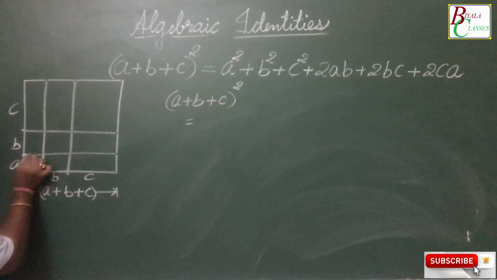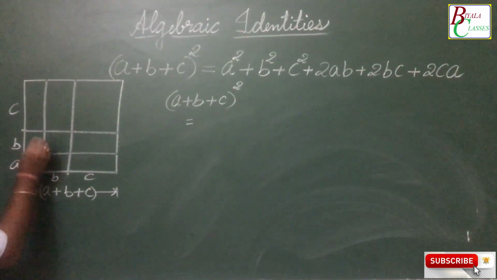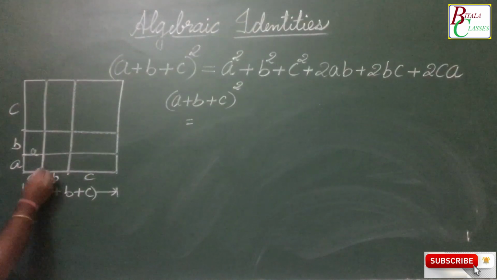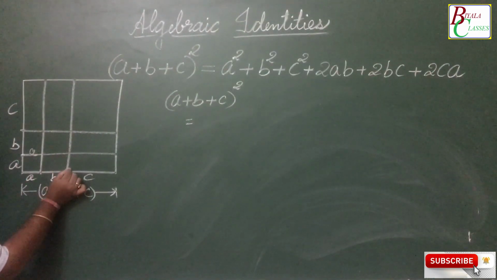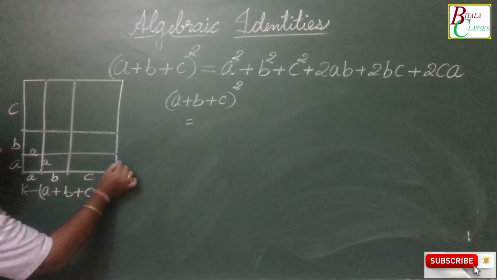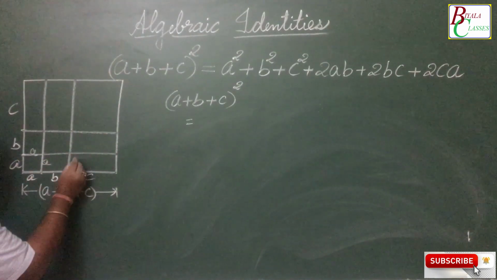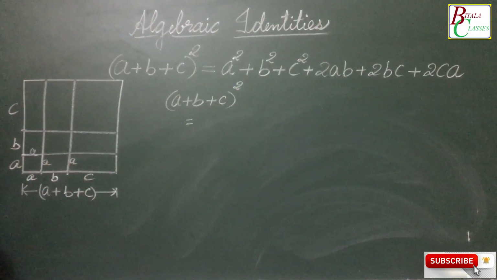Now this is a square whose side is a. Secondly, this is a rectangle with sides a and b. This is a rectangle with sides a and c.